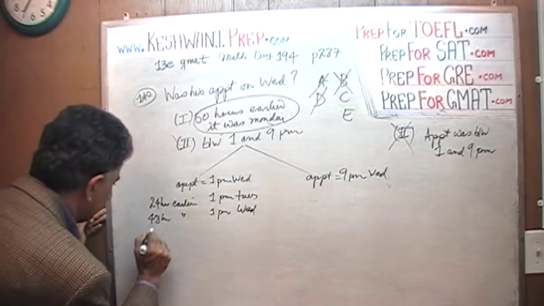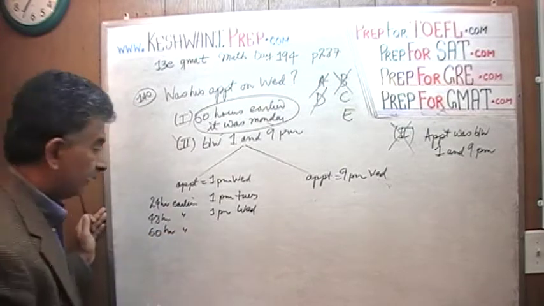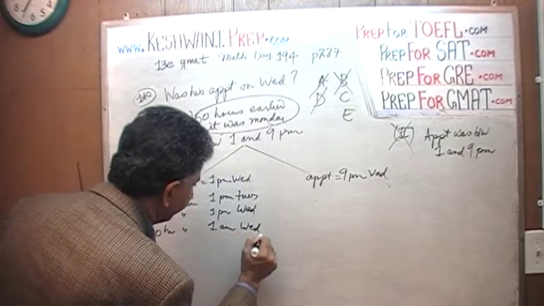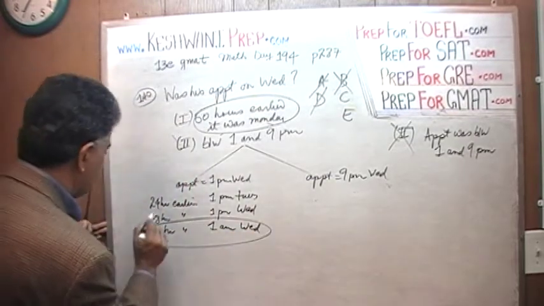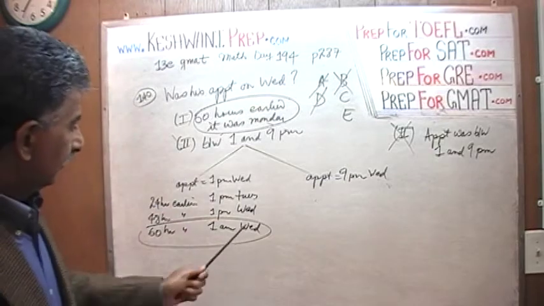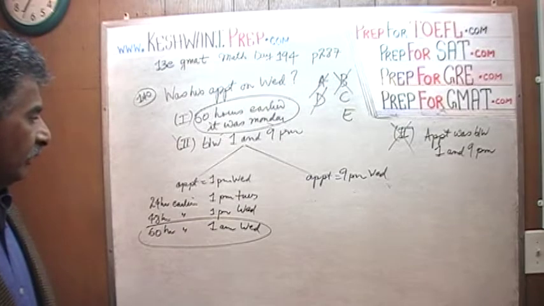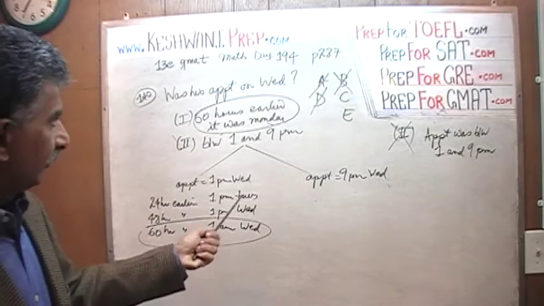And if you go another 12 hours, that makes 60 hours earlier, and it turns out to be 1 a.m. So was his appointment on Wednesday? The answer is yes, because it works.